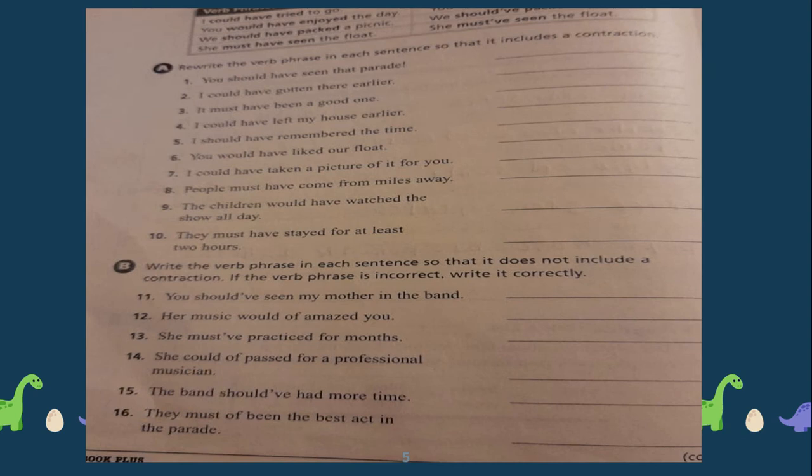I want you to go to your Workbook Plus. This is page 62. And we will read the activity. It says rewrite the verb phrase in each sentence so that it includes a contraction. So you will read and underline with red the verb phrase. You should have seen the parade. It's the same sentence as in the example. Should have seen is the verb phrase. So you will write in the line to include a contraction. You will write should apostrophe ve seen.